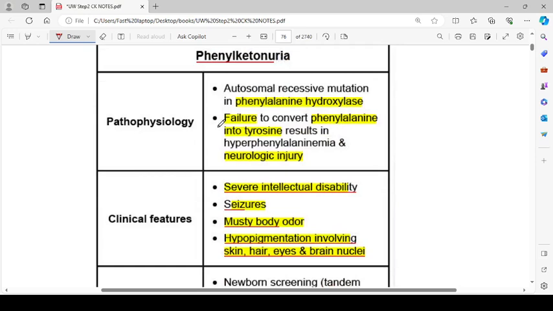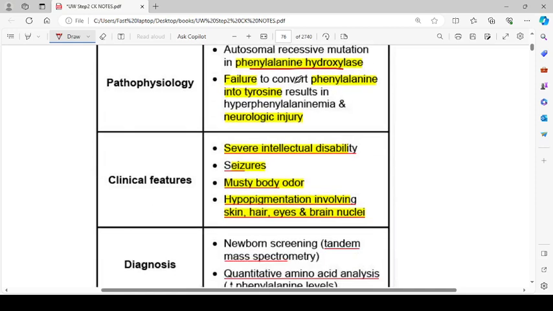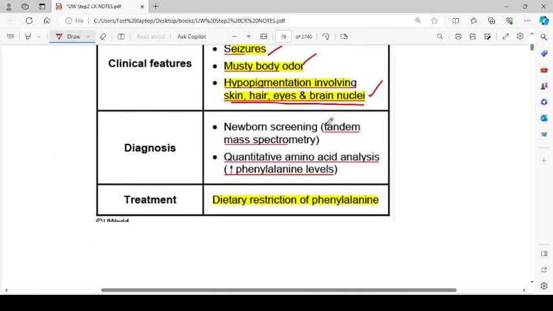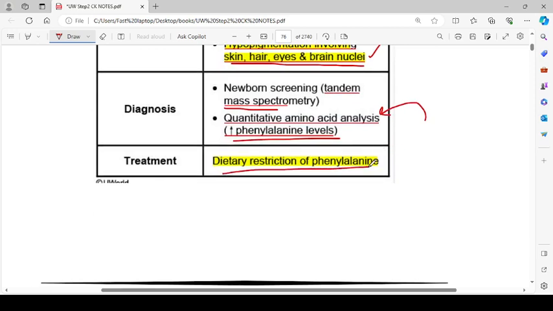Phenylketonuria pathophysiology: autosomal recessive mutation in the phenylalanine hydroxylase. Failure to convert the phenylalanine into tyrosine results in the hyperphenylalaninemia and neurologic injury. The clinical features include severe intellectual disability, seizures, musty body odor, hypopigmentation involving the skin, hair, eyes, and brain nuclei. Diagnosis: newborn screening, tandem mass spectrometry, quantitative amino acid analysis with increased phenylalanine level. Phenylalanine is an amino acid, and treatment is dietary restriction of the phenylalanine.